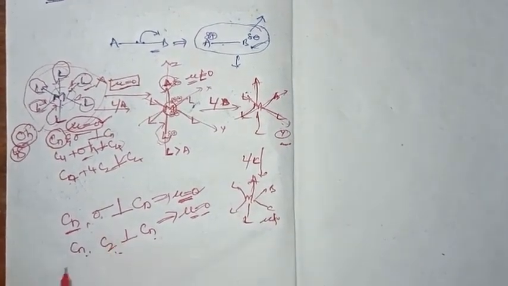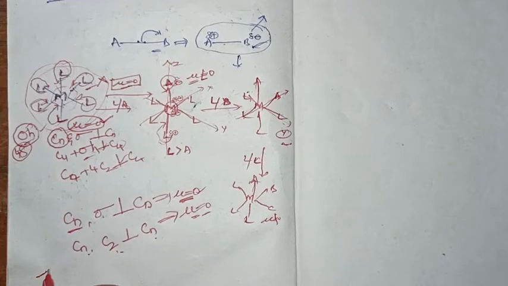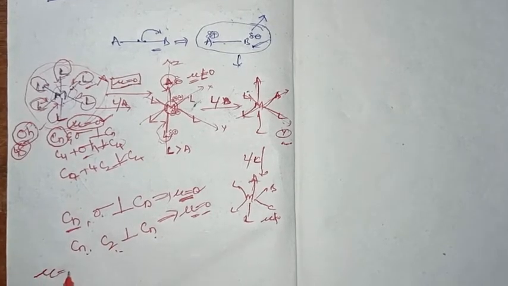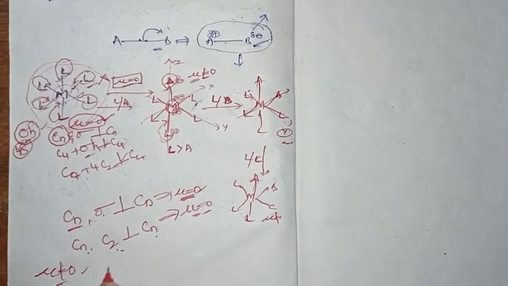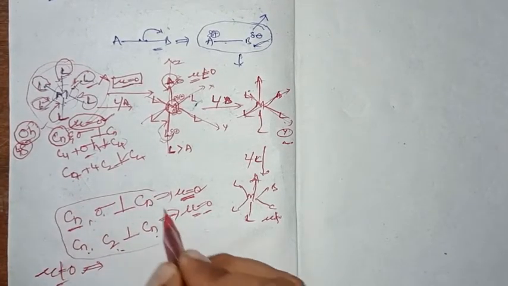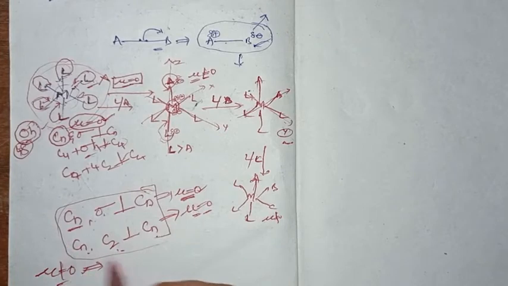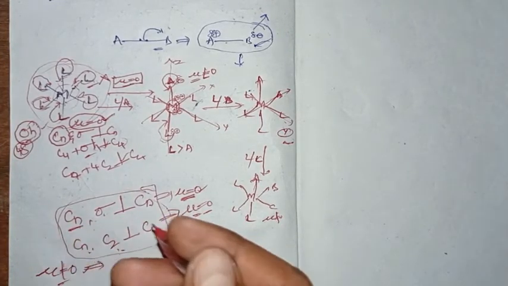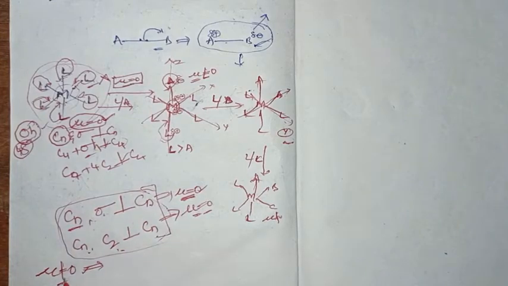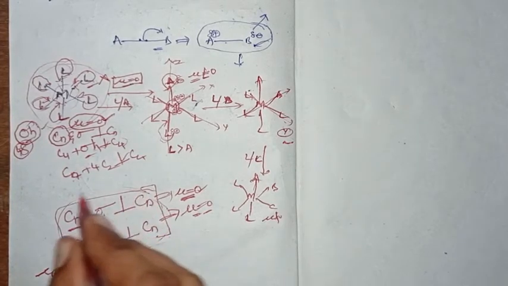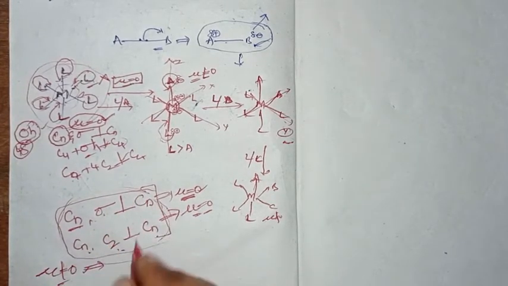So to have a dipole moment, the molecule should not possess these elements. When molecules do not have these elements, such molecules will possess the dipole moment.